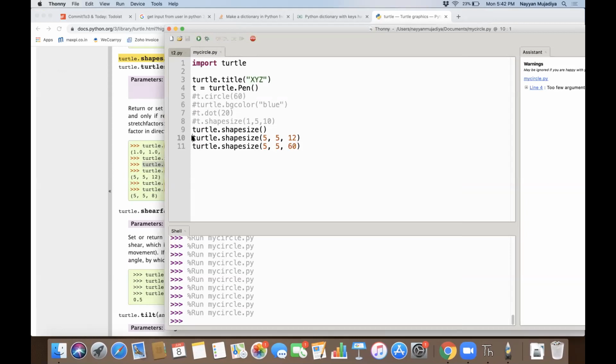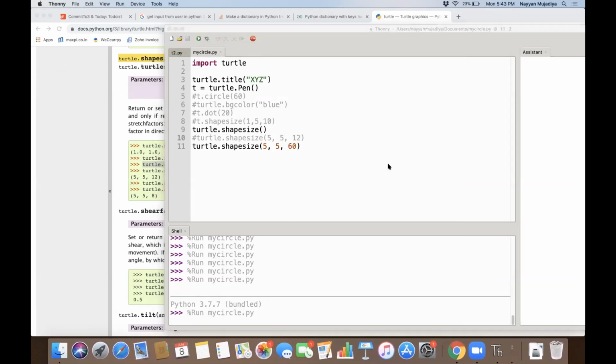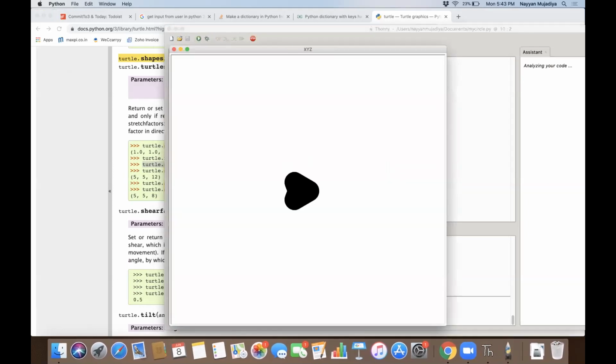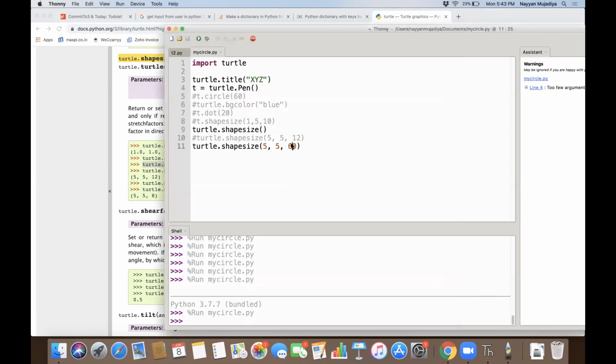Let me comment this. I don't need this. You see? Yes. So we are talking about size being the same, but the outline is changing. That is why the edge of that pointer is reducing.